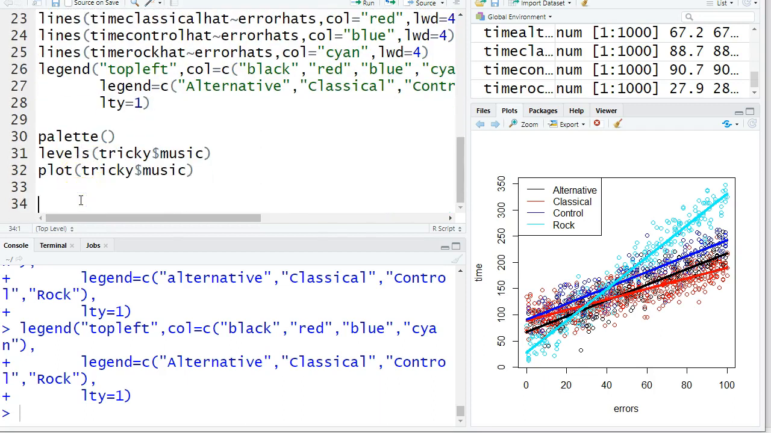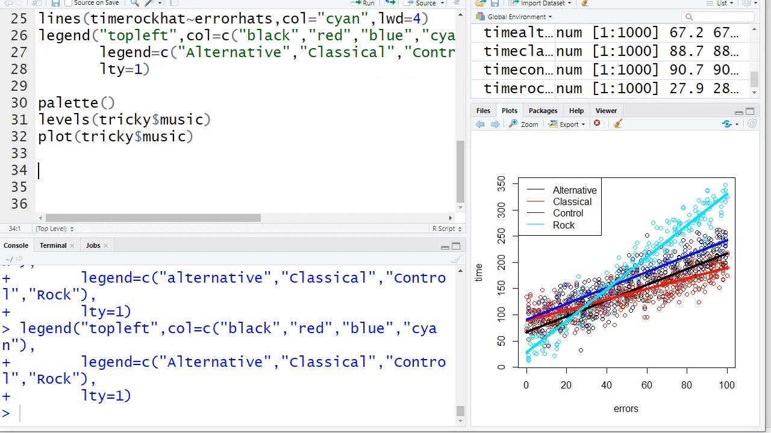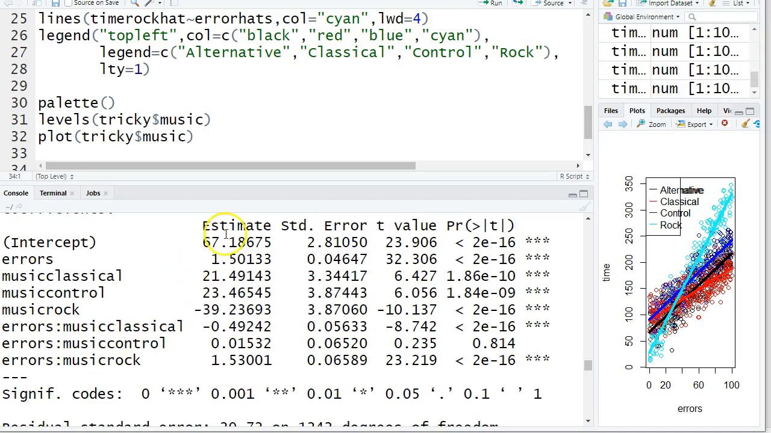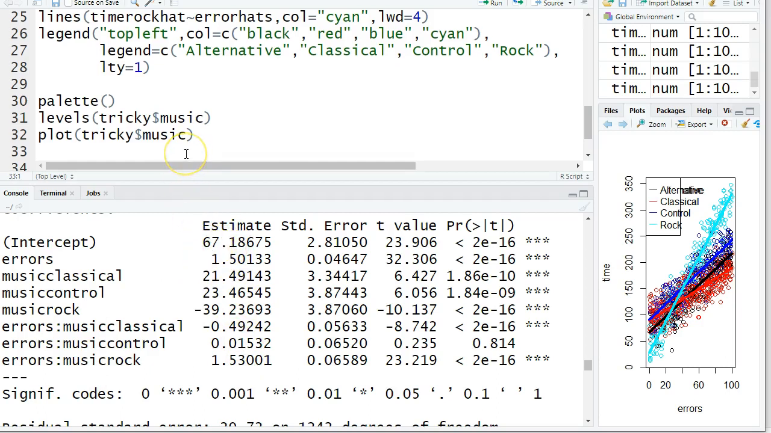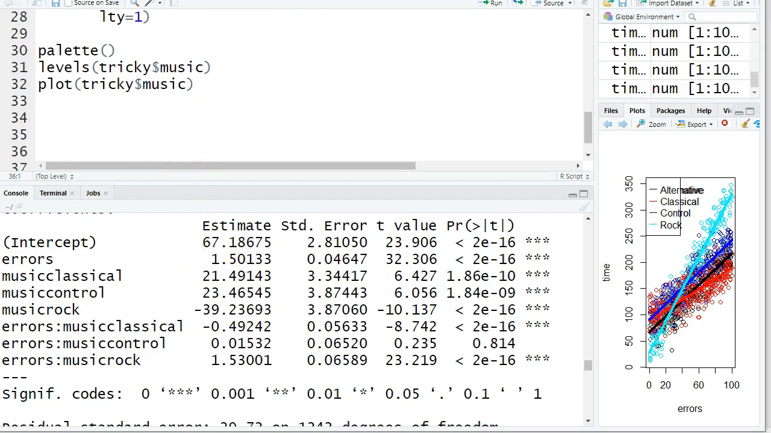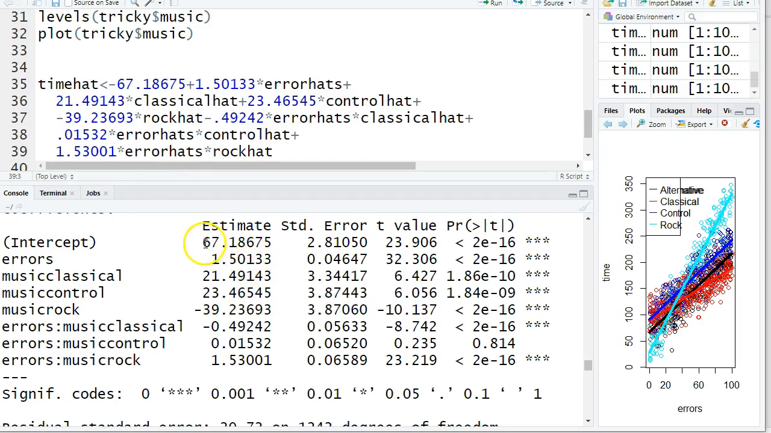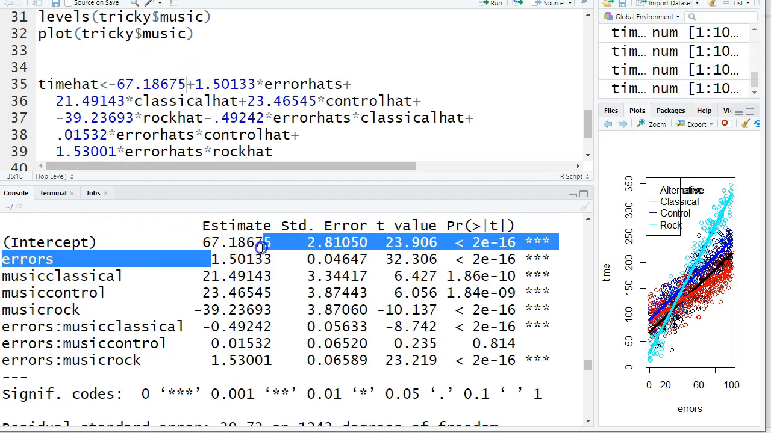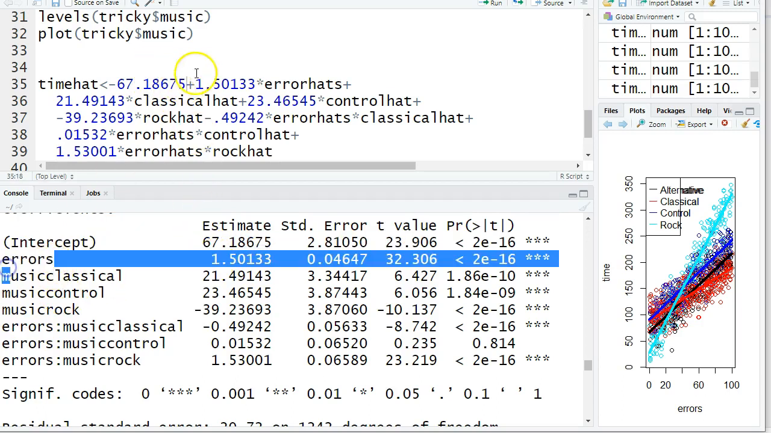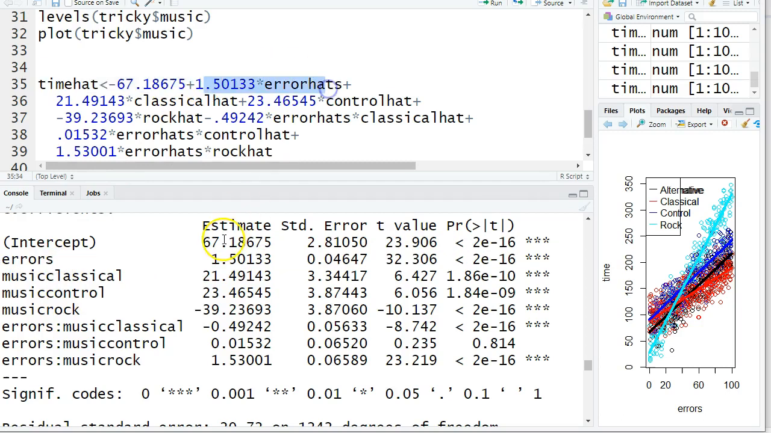I promised you at the beginning I wanted to show you two different ways of doing this. The other method comes back here to my original output. Instead of separating it into all those different equations, I could also make just one prediction equation. Whatever number is here times whatever's on this side. Intercept, of course, doesn't need to be there, that's why it's in parentheses. This number times errors. There's that number times errors right there. And all the way down the list.